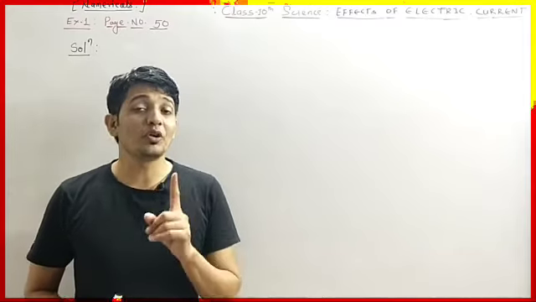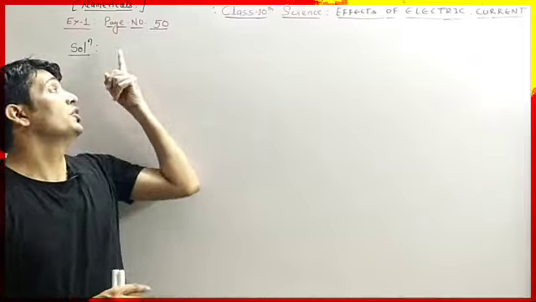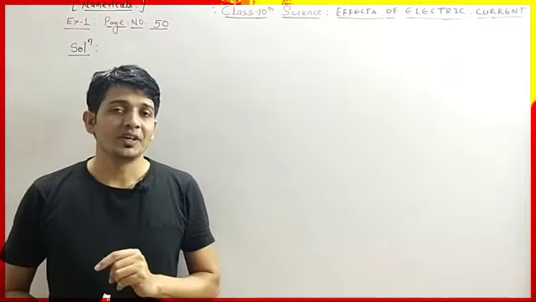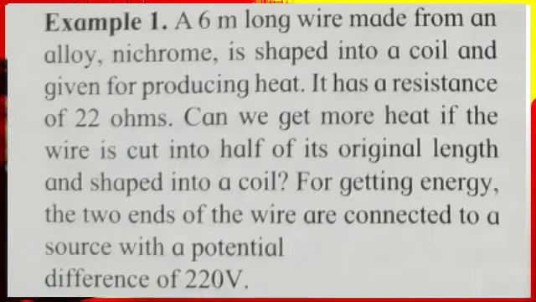Okay, so we are going to solve the first example which is given in your textbook, page number 50. So the question says: a 6-meter long wire made from an alloy called nichrome is shaped into a coil and used for producing heat. That means this coil is used for producing heat. It has a resistance of 22 ohm.